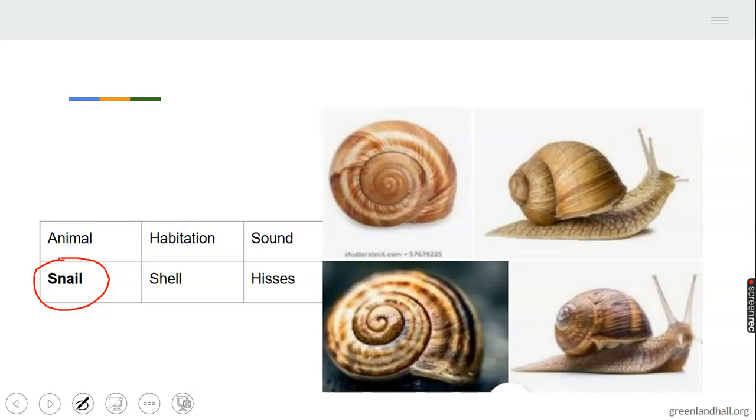Okay, so snails live where? In shell. The shell is part of their body. When you touch a part of their body like this, what happens? It coils back into its shell. So snails live in shell. What sound do they make? They hiss too.